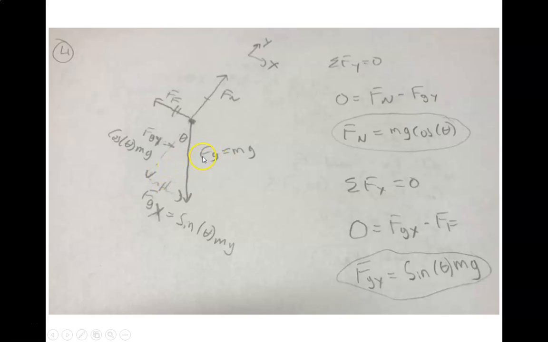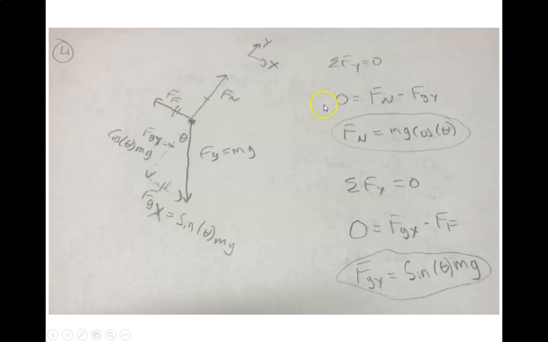So the force of gravity is equal to mg. Just using sine, cosine, tangent, Fgx is equal to the sine of theta times mg, the hypotenuse. And Fgy is equal to the cosine of theta times mg. We've got a normal force acting perpendicular to the slope, and we've got the force of friction, which is preventing it from sliding down the slope, so it's acting up the slope. We've defined our coordinates as y is perpendicular to the slope, and x is going down the slope.